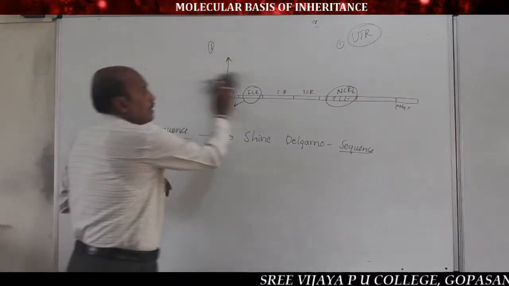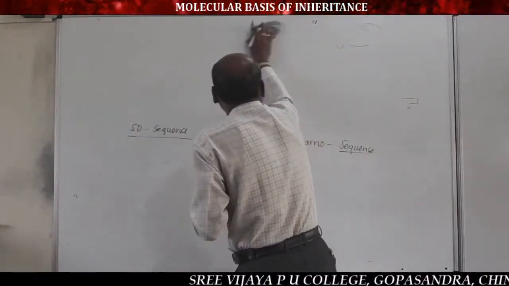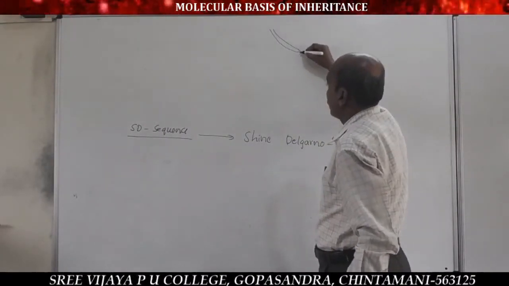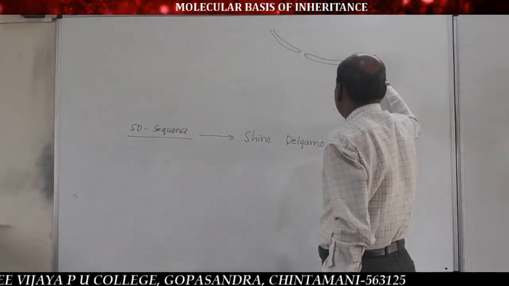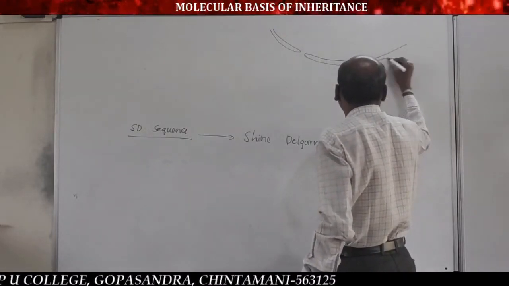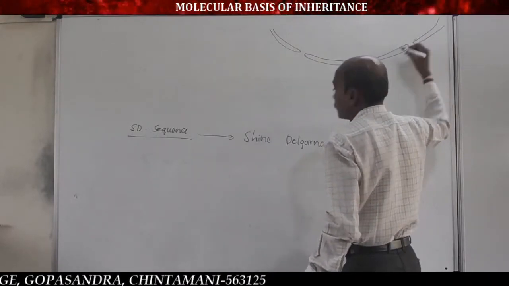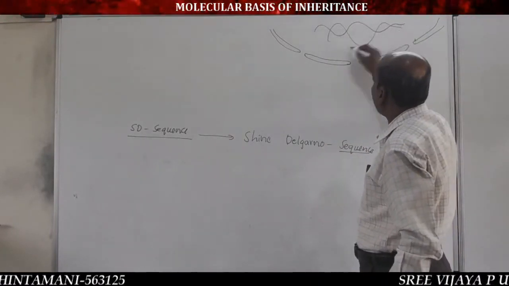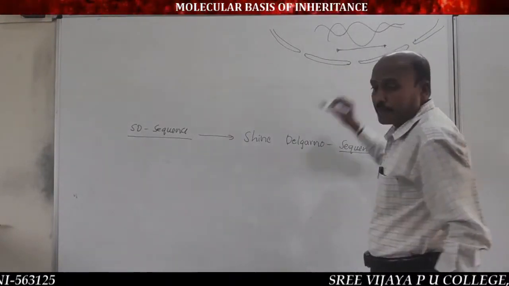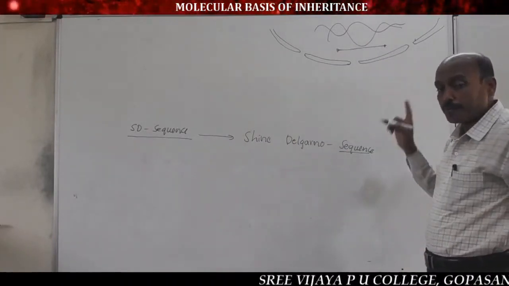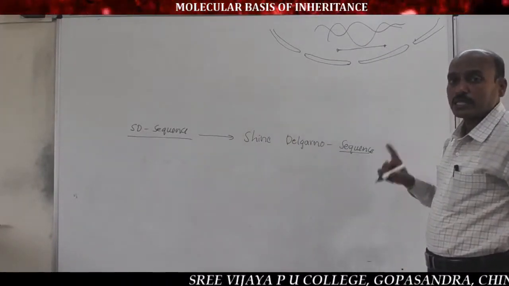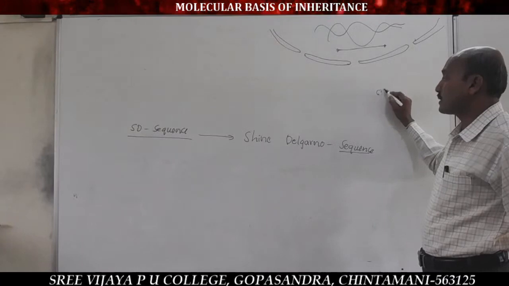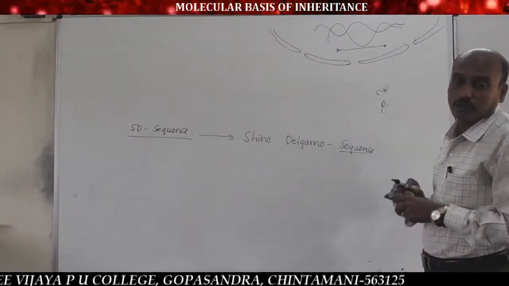We remember, after transcription of mRNA from the template strand of DNA inside the nucleus. See, this is the nuclear membrane, a double membrane with nuclear pores. And this is the transcribed mRNA, made in the presence of RNA polymerase enzyme, with the help of the initiator factor and terminator factor of the RNA polymerase enzyme. Here the initiator factor is the sigma factor and the terminator factor is the rho factor.